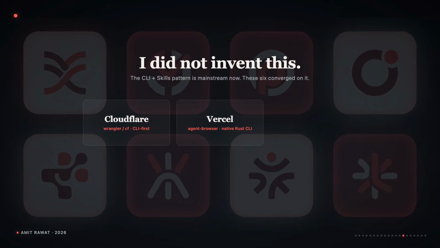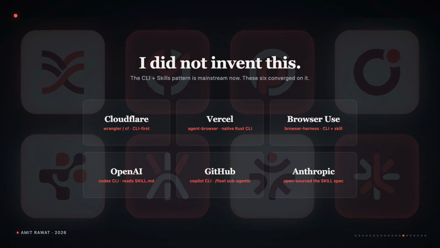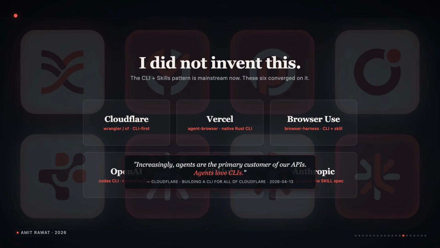Browser Use ships Browser Harness. OpenAI's Codex CLI and GitHub Copilot CLI are both terminal first. Anthropic open sourced the skills format. All of these companies converged on the same shape. I'm just applying it to two surfaces, Atlassian and Figma, that were thinly served.